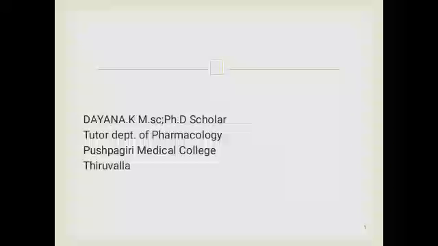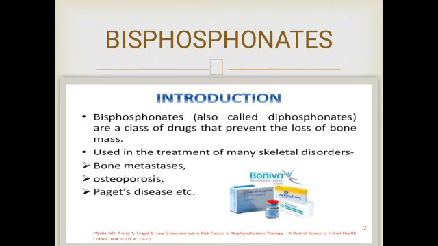Today we will discuss the bisphosphonate category of drugs. The name bisphosphonate indicates bis, that is, two phosphates. It is a class of drugs that prevents the loss of bone mass.